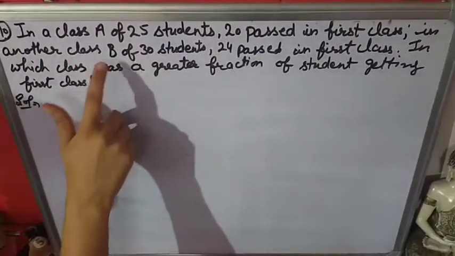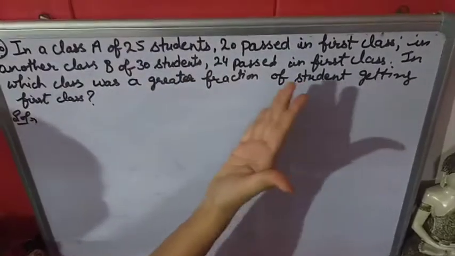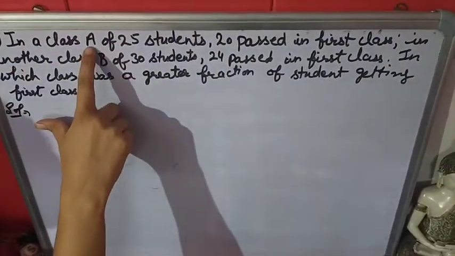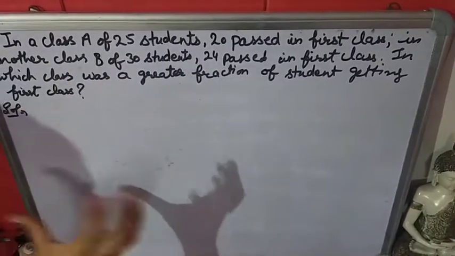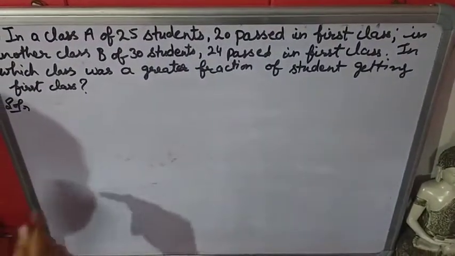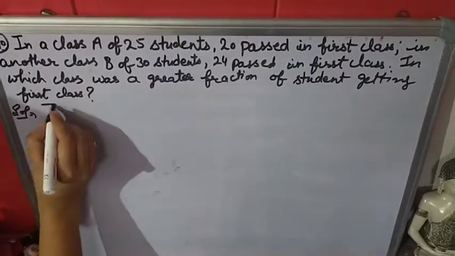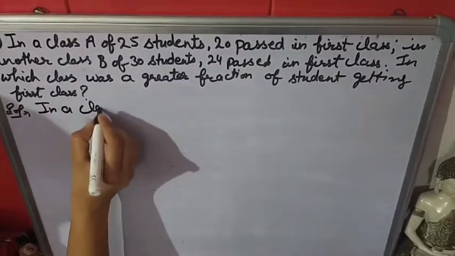So we will change first of all passed students into fraction of class A. Then passed students into fraction of class B. Then we will compare both fractions by cross multiplication. First of all, in class A.